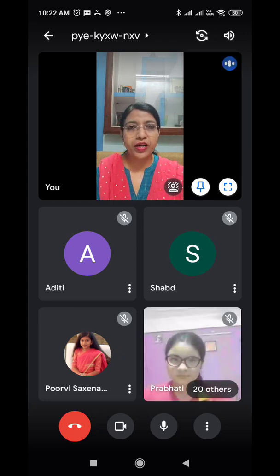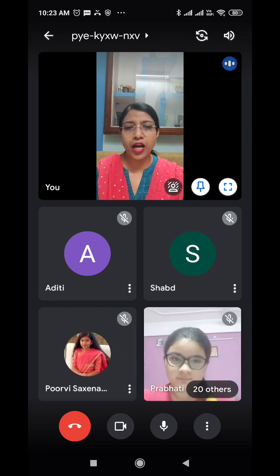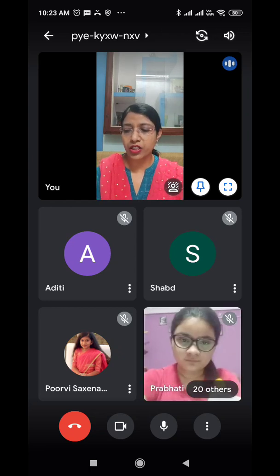Then the next is demonstrative adjectives. Demonstrative adjectives simply help us to point at a particular person or thing. This boy is stronger, these grapes are sour. Those adjectives help us to point at a particular person or a thing, so they are called demonstrative adjectives.